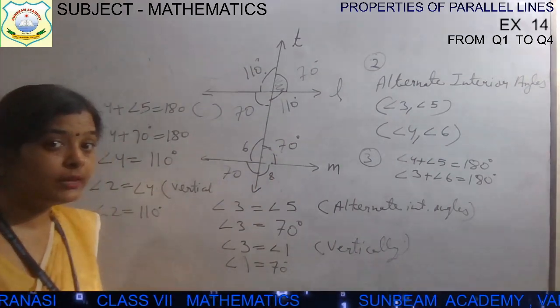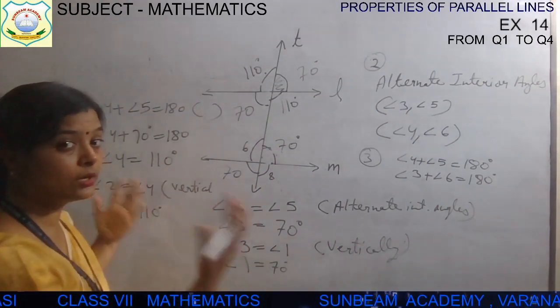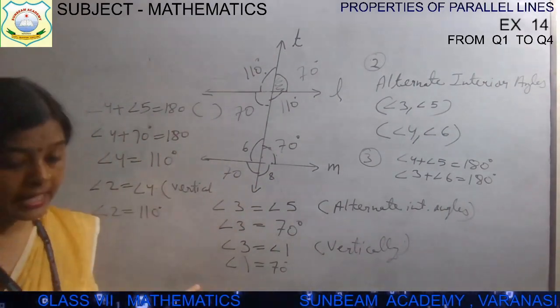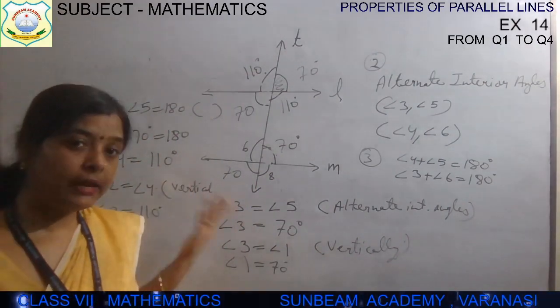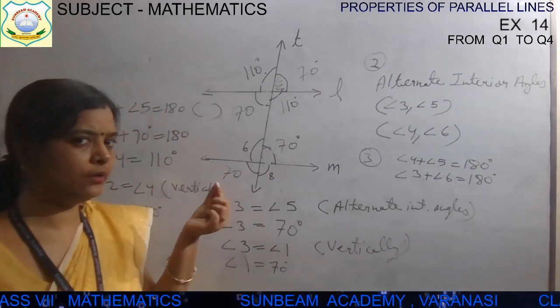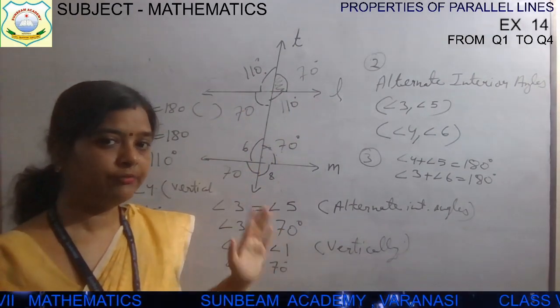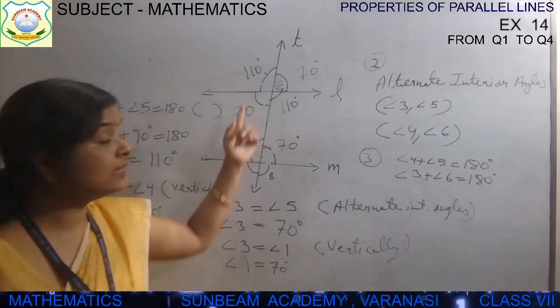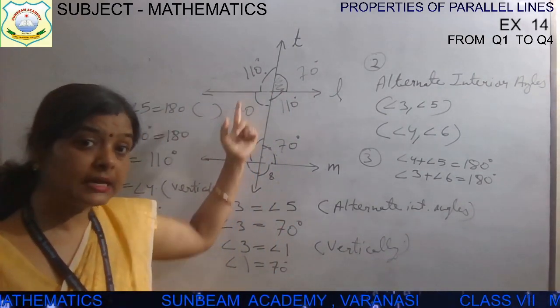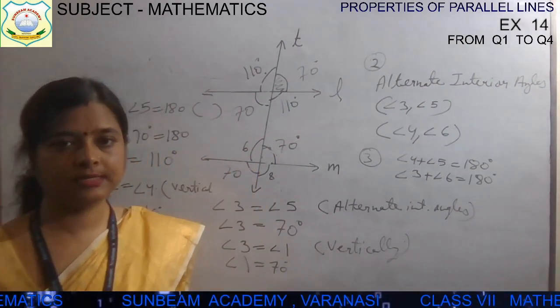In this way we can conclude and get the values of all angles. Clear? One angle was given to us, angle 5, and we can find all. If it is a transversal line and the lines are parallel, then we can find out all the angles, children.